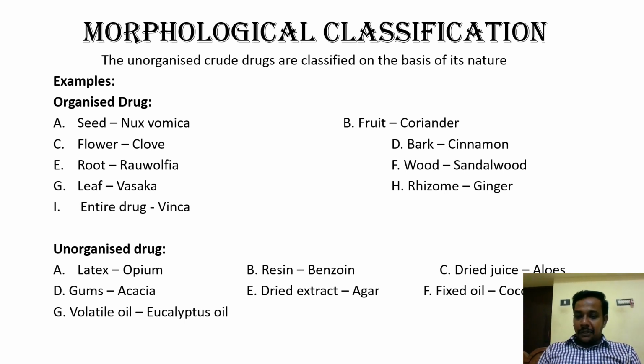What is meant by fixed oil? Any oil which won't evaporate at room temperature can generally be termed a fixed oil. We don't want to go into that much specifics. Fixed oil, example, coconut oil. And last, volatile oil. The oils which evaporate at room temperature and give fragrance will be called volatile oil. Right? Example, eucalyptus oil.